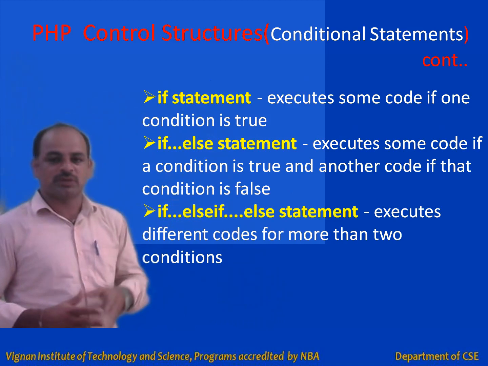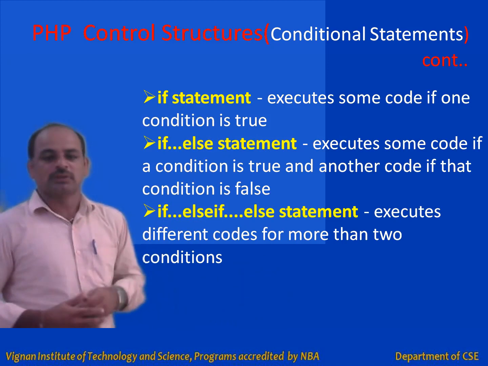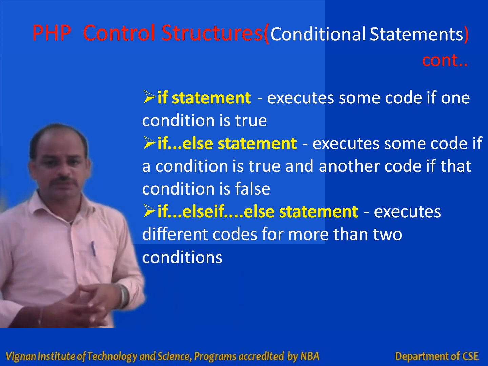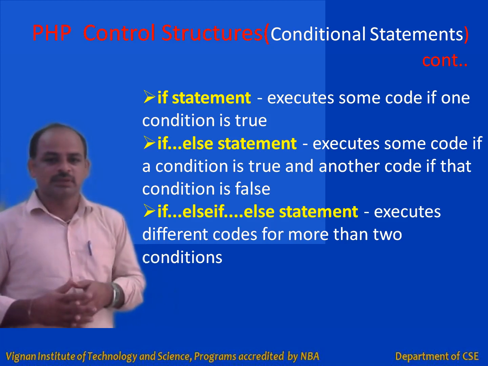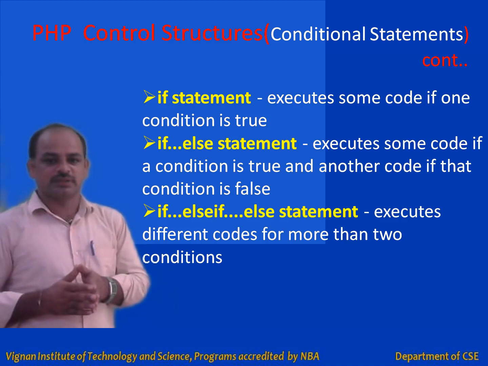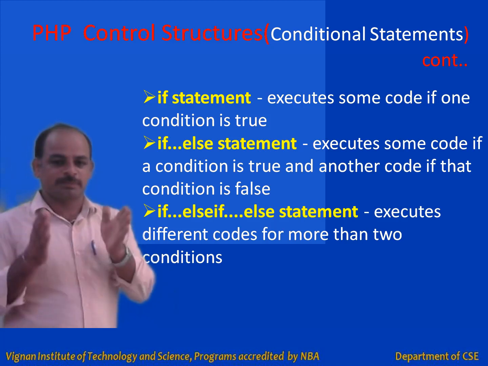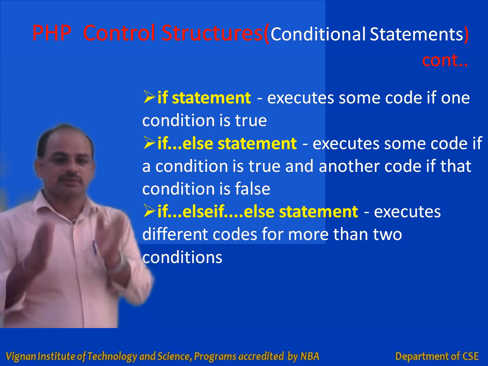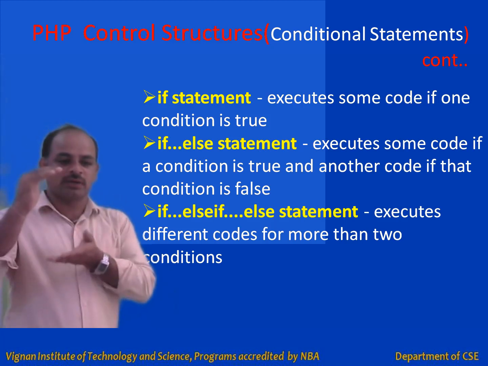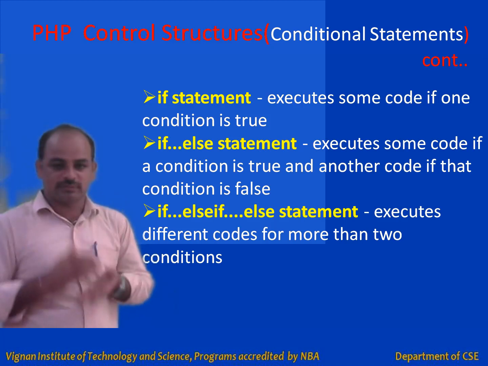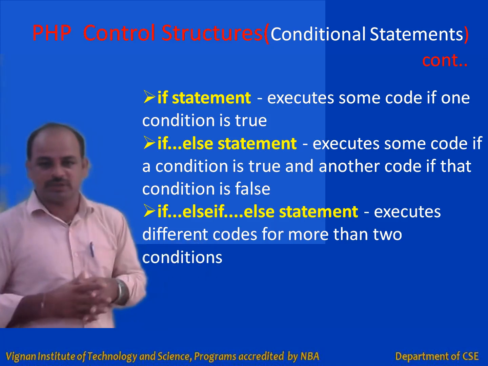I will give a brief about what the if statement, if-else, and else-if ladder mean, and in detail we will go through them in the next slide. The if statement executes some code if one condition is true. That means it is a one-way condition. If the particular condition is met, then whatever instructions you write under that condition will be executed. Otherwise, nothing will be executed.